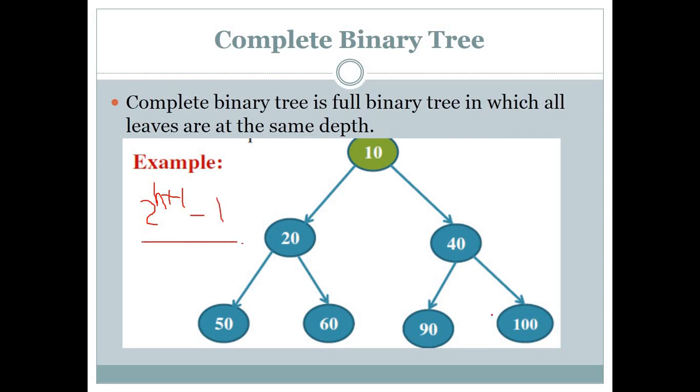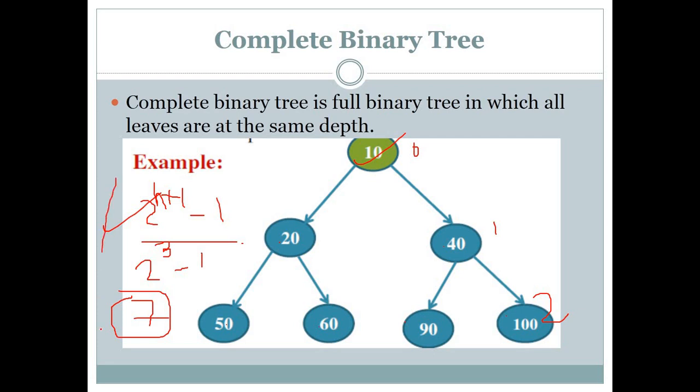So here h is equal to the height of the tree, that we already discussed in our previous lecture. So our equation will be 2 raised to height of tree plus 1, minus 1. Here the levels are 0, 1, 2, so the height of our tree is 2. So 2 plus 1 is equal to 3, 2 raised to 3 minus 1. 2 raised to 3 is 2, 4, 8. 8 minus 1 is equal to 7. So the total number of nodes will be 7 as per this equation. Now let's check it: 1, 2, 3, 4, 5, 6 and 7 nodes are here.